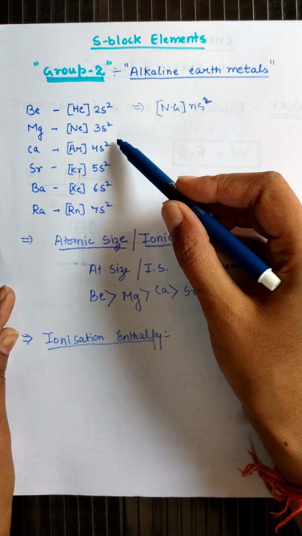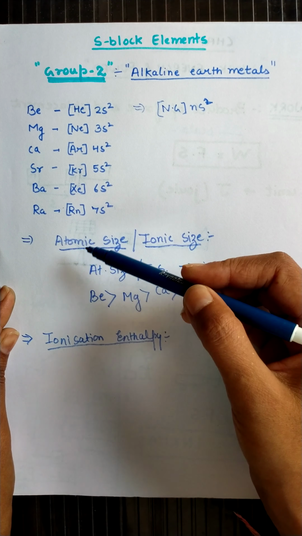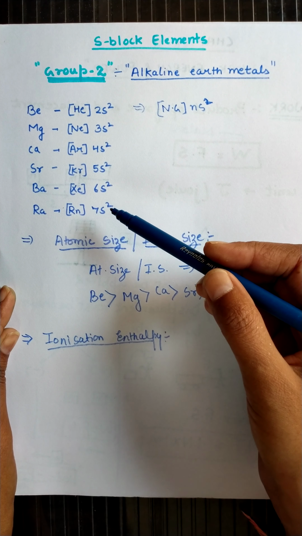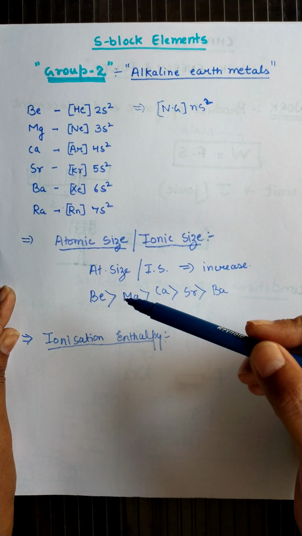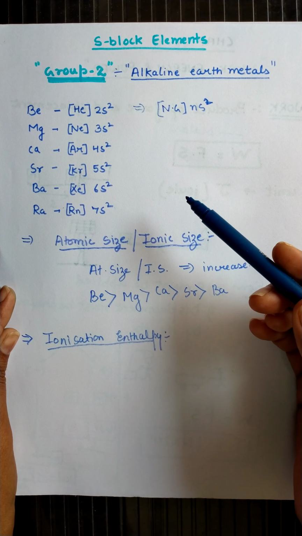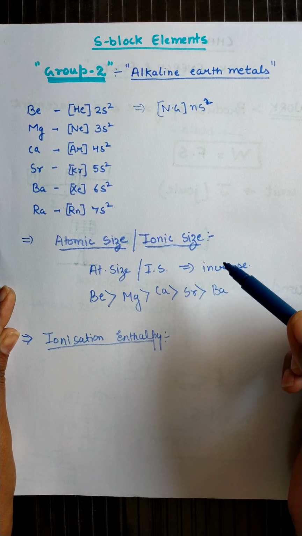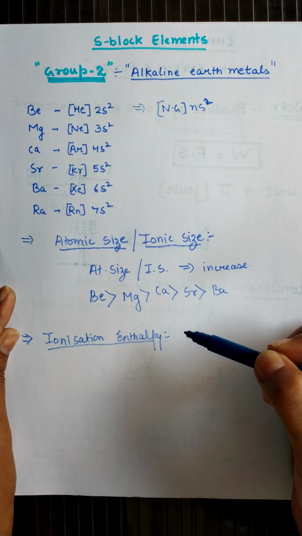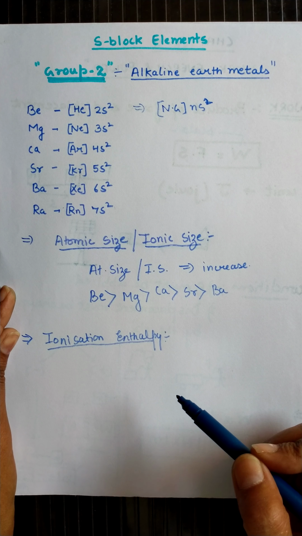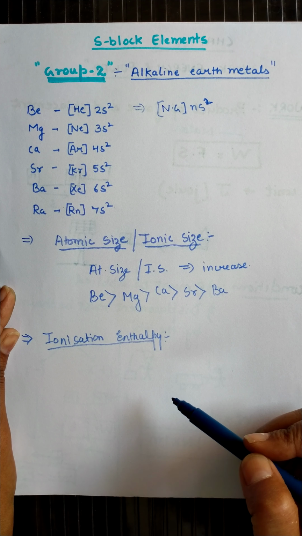Similarly, on moving from top to bottom, we know that the size of the atom will increase. So on increasing the size, the repulsion force applied by the inner core electrons on the outermost valence shell electron is more. That's why we have to give a lesser amount of energy to remove the electron from the valence shell easily. That is the reason that the ionization enthalpy decreases from top to bottom.